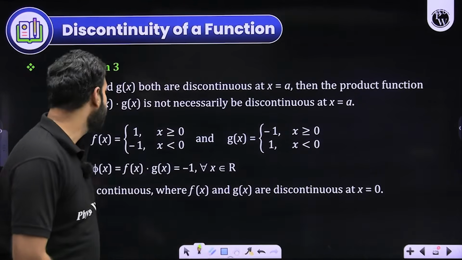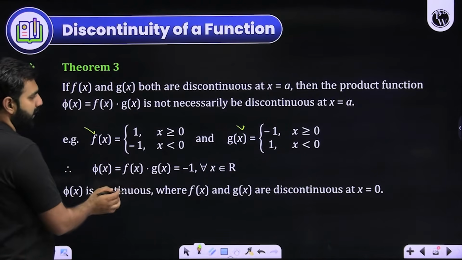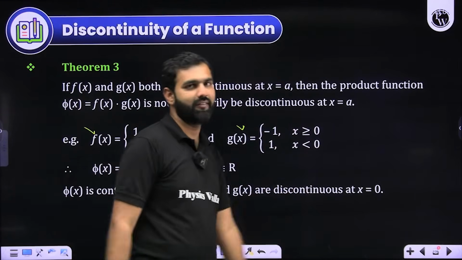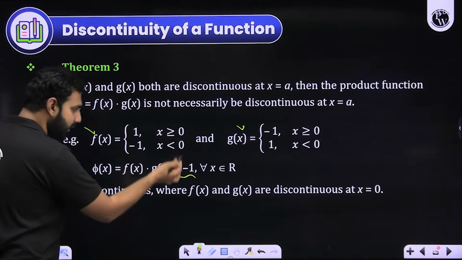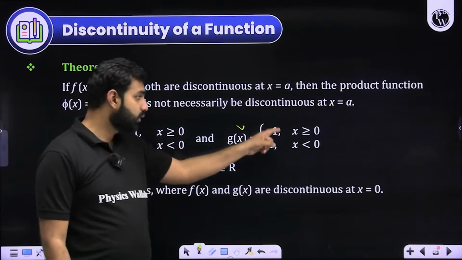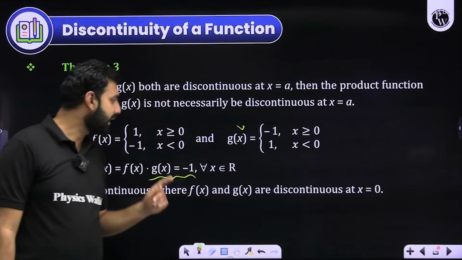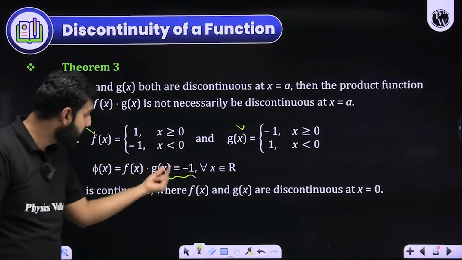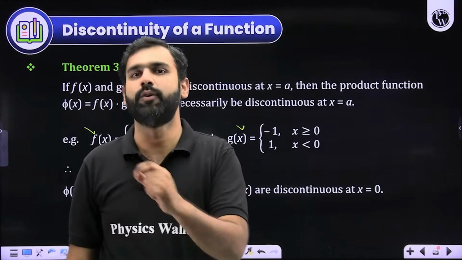Remember, when you multiply two discontinuous functions, for example, f x is defined as 1 and minus 1 for positive and negative values respectively, and g x is minus 1 and 1 for positive and negative values respectively. If I take their product, the product is going to be minus 1 for all the values, and this is a continuous function. This was discontinuous at 0. This was also discontinuous at 0. I hope you can see that the functions are changing their values. But at 0, the product of f of x and g x, two discontinuous functions, became minus 1, which is a constant function, continuous at 0.